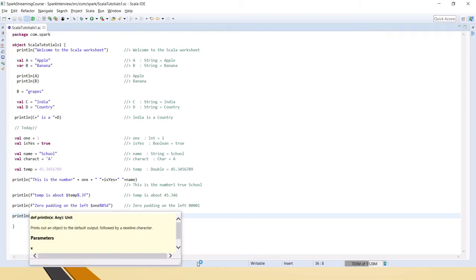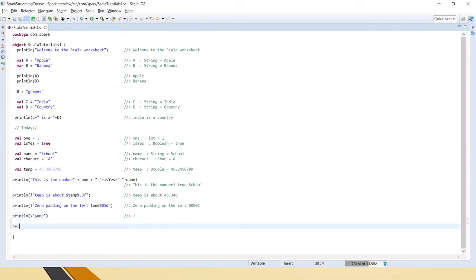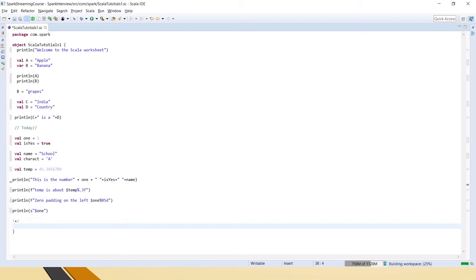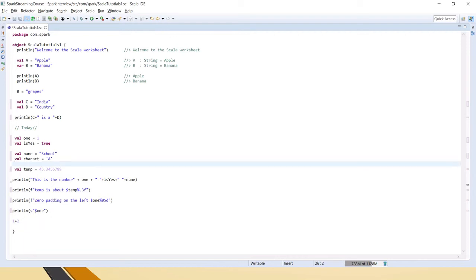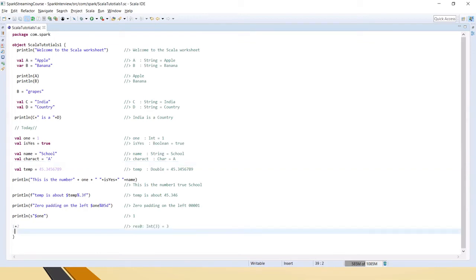And then what else we can do is we can also include expressions in the print command. So let's see how to do it. In the Scala shell, I mean in the Spark shell also, you can just give 1 plus 2. It will give it as 3 here. If you can see here, 3. Similarly we can print this using an expression.